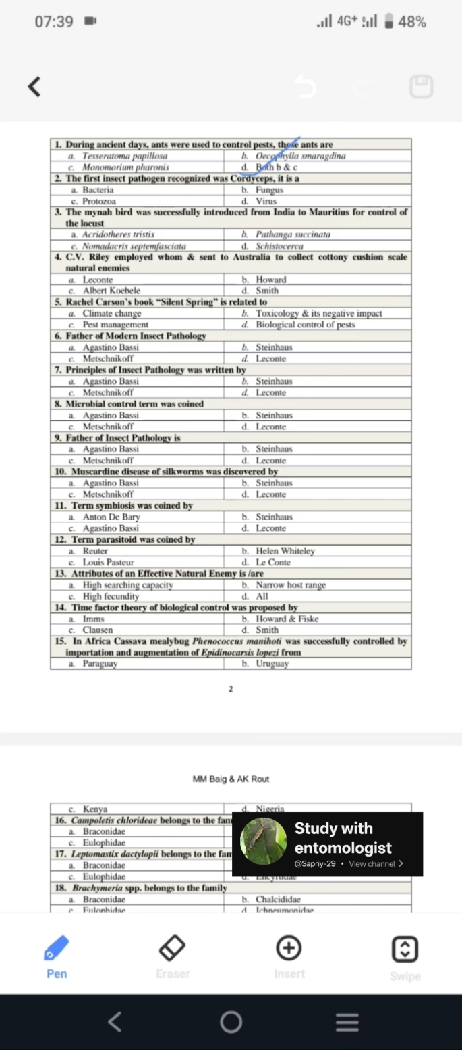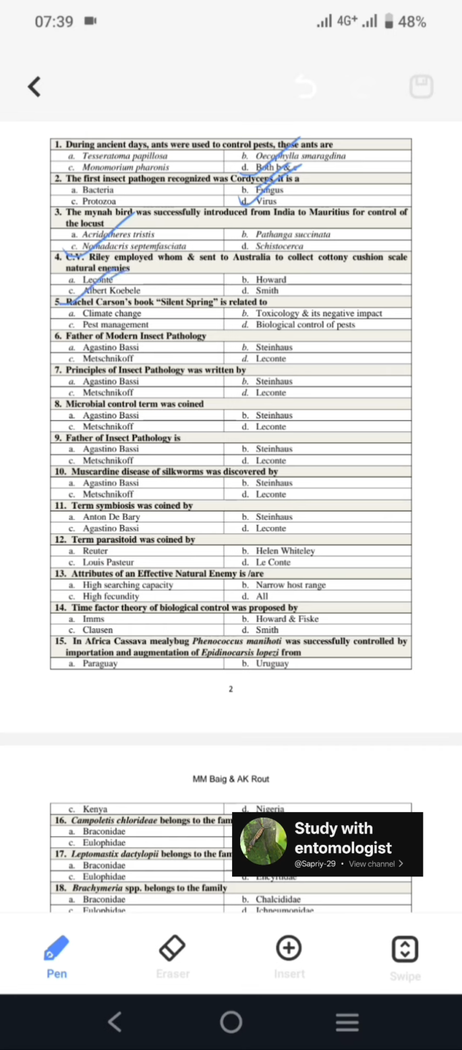It is a fungus and was observed by Dermer. Next question is, the Myna bird was successfully introduced from India to Mauritius for control of red locust. That name is Nomadacris septemfasciata. Next is, C.V. Riley employed whom and sent to Australia to collect cottony cushion scale natural enemies. So at that time, C.V. Riley sent Albert Koebele to Australia for the natural enemy of cottony cushion scale.